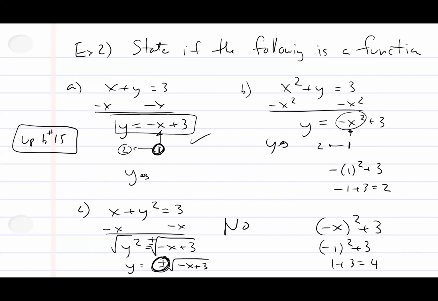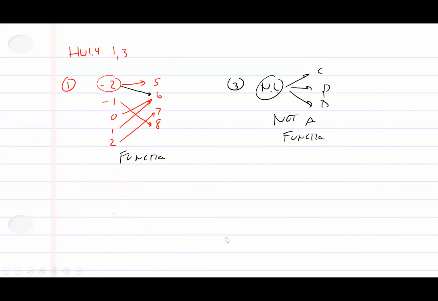This is our problem. When you solve for y, if you get a plus and minus in there, no, because once you plug in a number, you're going to get a positive number out of it, and you're going to get a negative number out of it. Now you have 2 numbers. Now you plug in one x, you get out 2 different y's. So here is our equation stuff that can't work. Okay, so let's talk about functions, since this is called function notation.